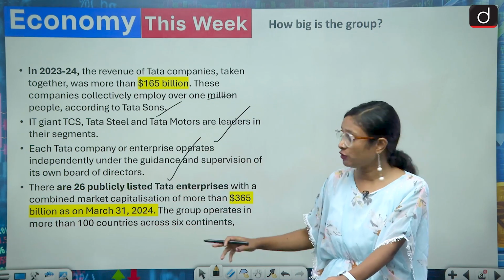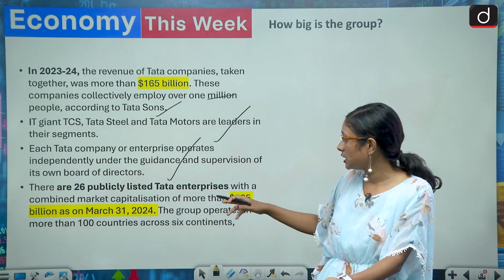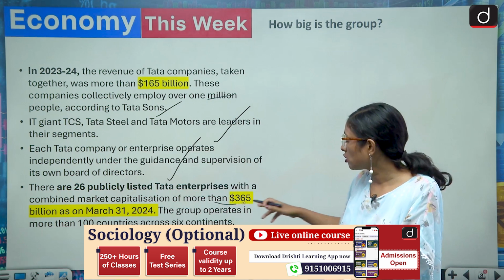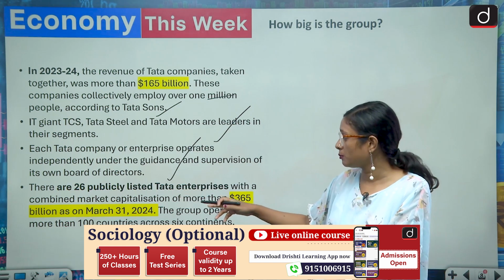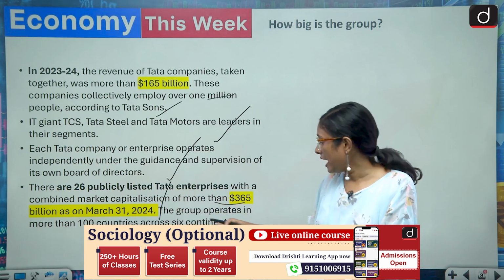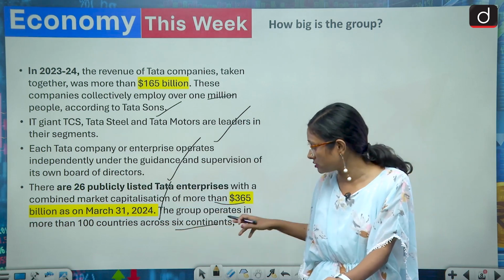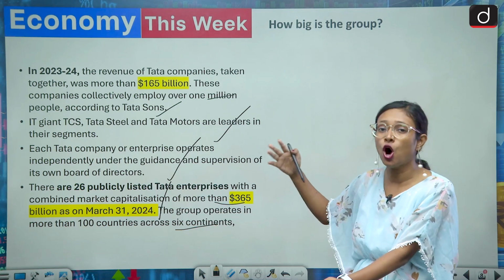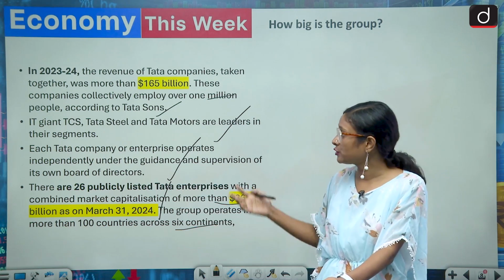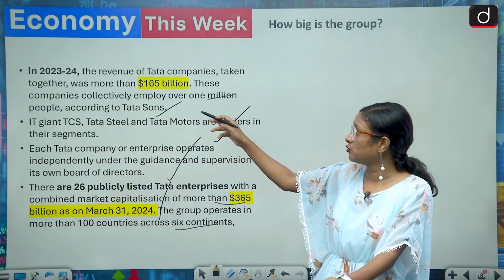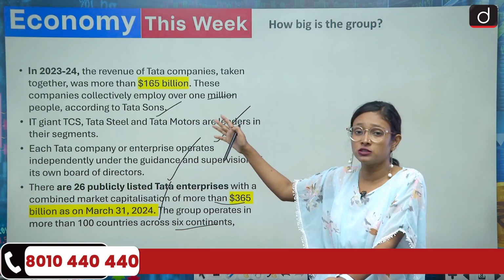Each Tata company or enterprise operates independently under the guidance and supervision of its own board of directors. And currently there are 26 publicly listed Tata enterprises with a combined market capitalization of more than $365 billion as of March 31, 2024. And it operates in more than 100 countries across 6 continents. So you can see how big the Tata Group is, and you can see the worth also, that together their revenue is $165 billion.